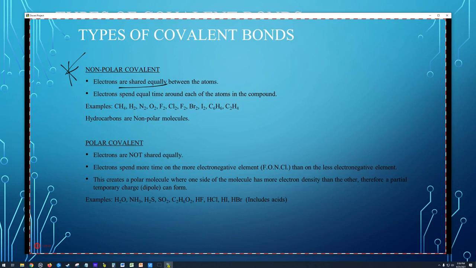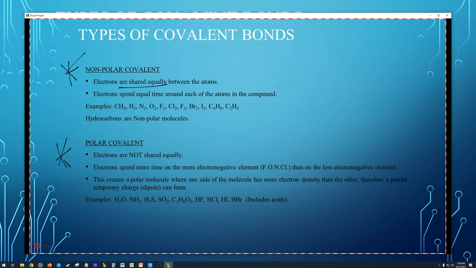But sometimes electrons are not shared equally. If two atoms do not share electrons equally, we call it a polar bond, because it creates poles. It creates a positive and a negative pole, kind of like a magnet, like a north and south pole.